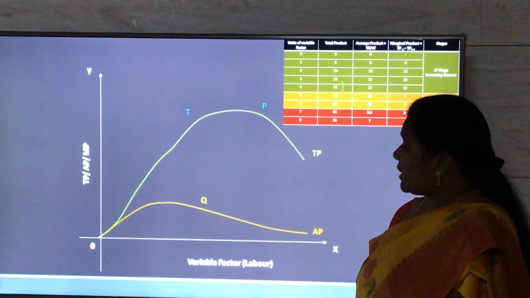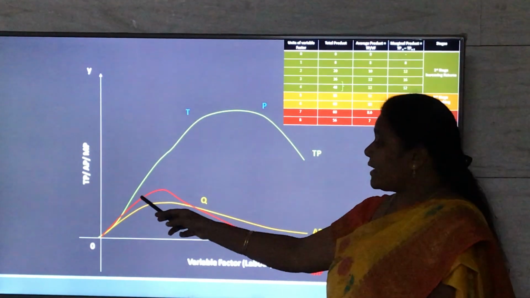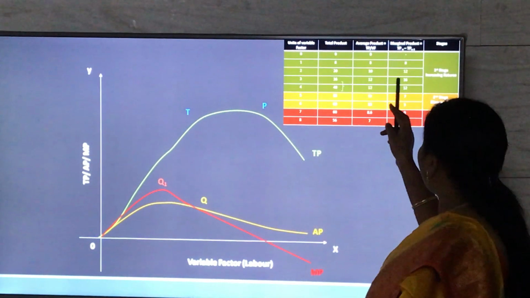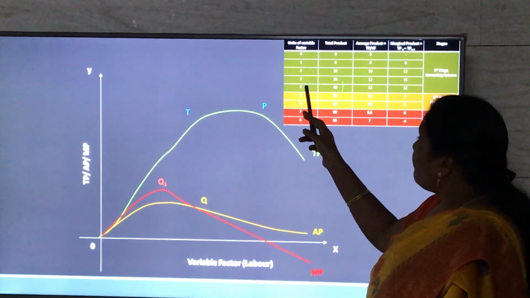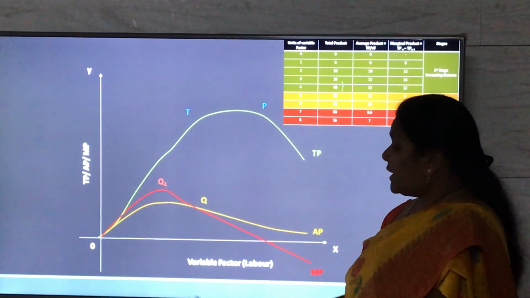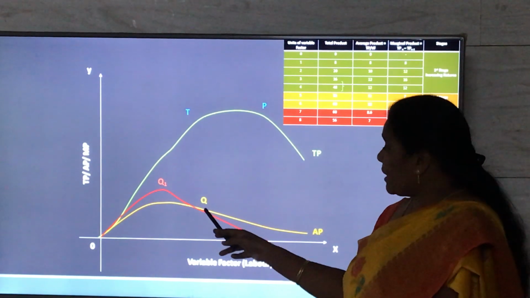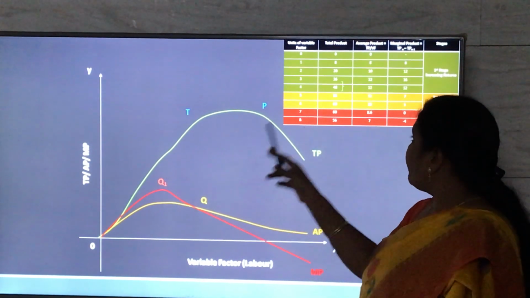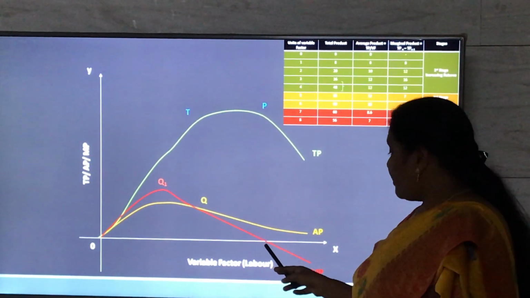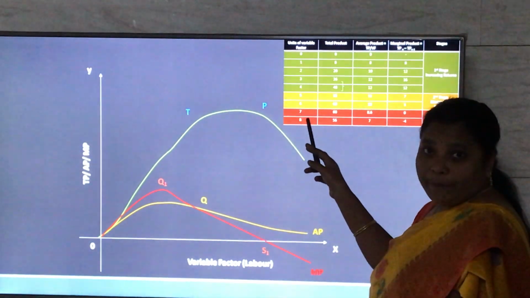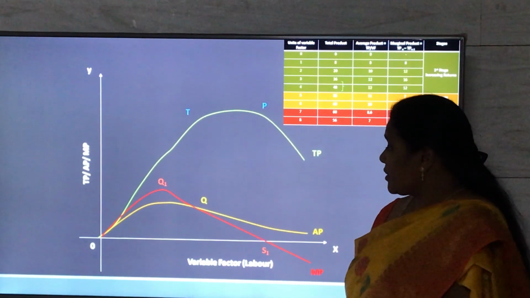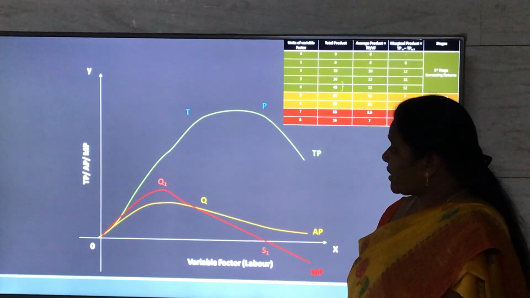Now, what is happening to marginal product here? The marginal product increases in the beginning at a diminishing rate, becomes maximum at point Q1 with the employment of the third labor, and later on it will start diminishing, becomes equal to the average product at point Q with the employment of the fourth labor, and it will diminish, becomes 0 at point S1 with the employment of the seventh labor, and later on it will start becoming negative.